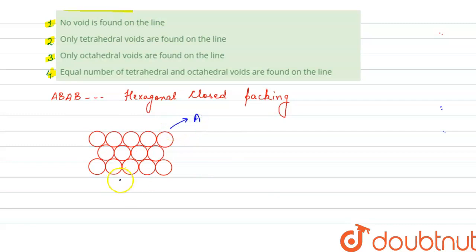Now there will be a layer above this layer, but that layer will be B, right? Now in that layer what happens? The atoms will lie on the depression. As you can see, we have this 1, 2 and 3. Between these three atoms there is a vacant space. So the atom of the next layer will lie on this vacant space, forming a void. So let us see the next layer.